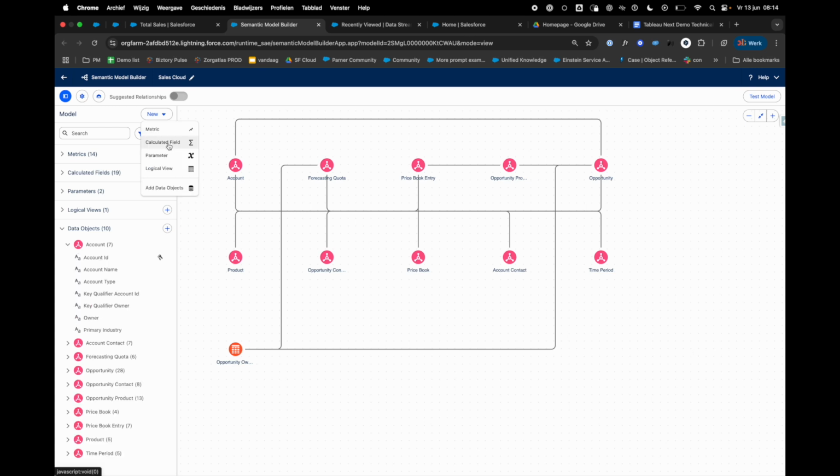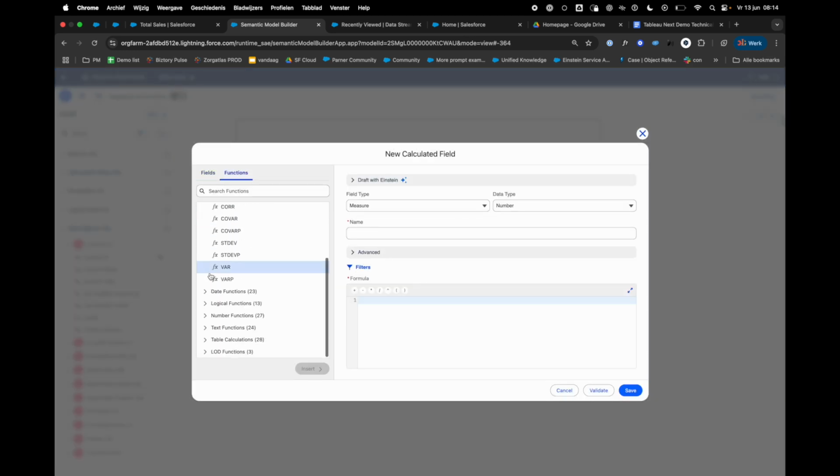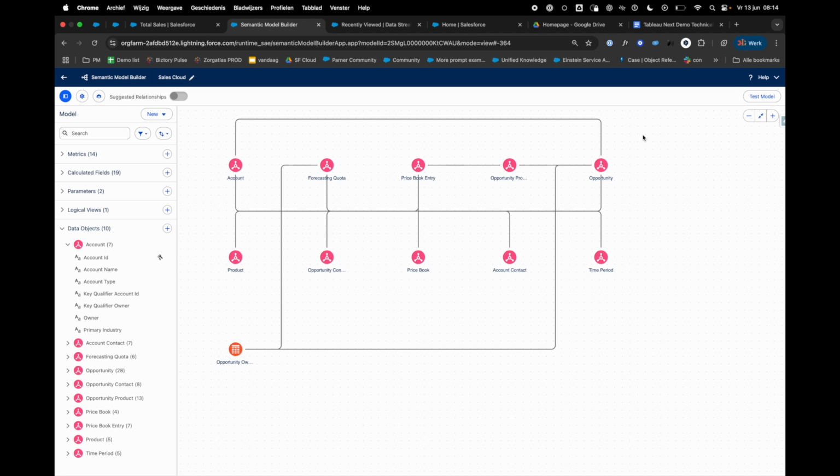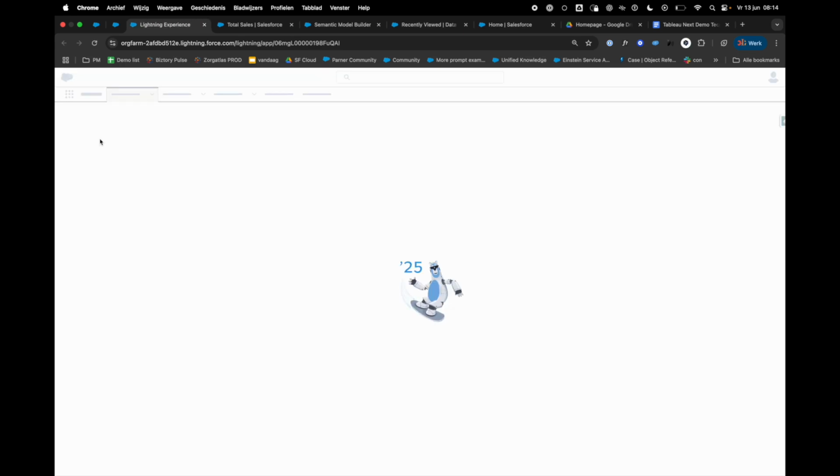For those who have worked with Tableau Core or Tableau Classic in the past, I, of course, here have access to all the functions I could possibly think of for making these additional calculated fields I can use in my metrics and my dashboards. The semantic layer is actually the last mile before you start working on your data in Tableau Next. Salesforce has done a tremendous job in bringing a lot of data connectivity to the system.